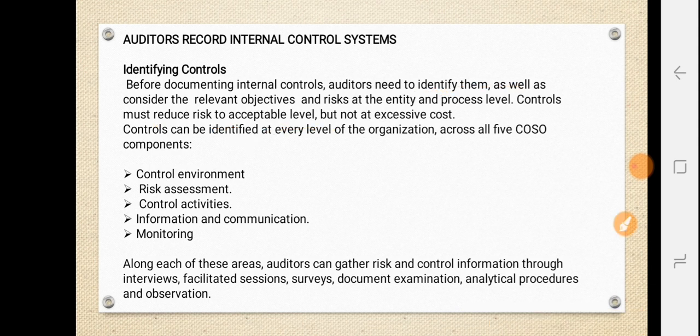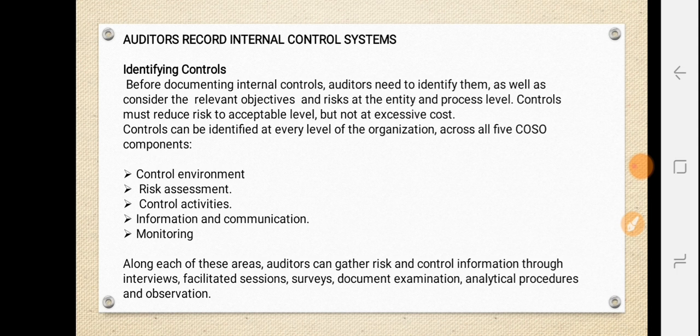Okay, so here there are certain 5 components with respect to identifying the control. The first one is control environment, risk assessment, control activities, information and communication, monitoring. All these things will be done under identifying control. What we have discussed as components: the control environment, risk assessment, control activities, information system, and then the last one is monitoring, right? So all this will be covered in identifying controls.